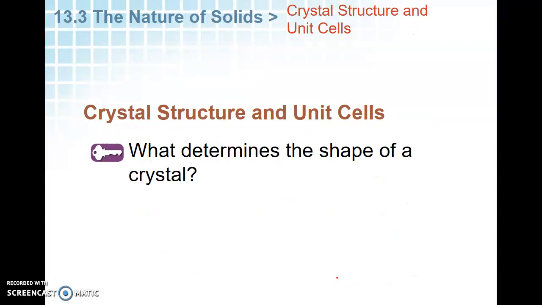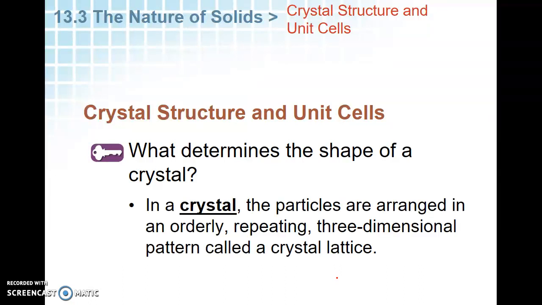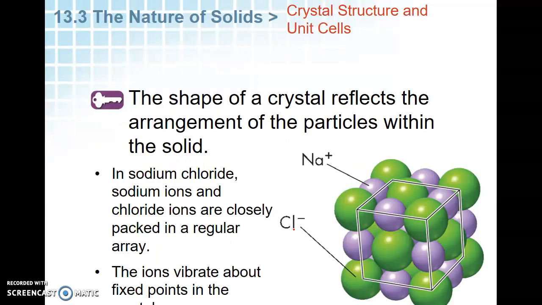So what determines the shape of a crystal? I'm not going to go into great detail on this, but we need to know what these crystal structures are at least identified as. In a crystal, the particles are in a three-dimensional repeating pattern. We call this pattern a crystal lattice. So it's a repeating three-dimensional pattern. For example, here's table salt. Again, you have positive sodium, negative chlorine, positive sodium, negative chlorine, and they alternate.